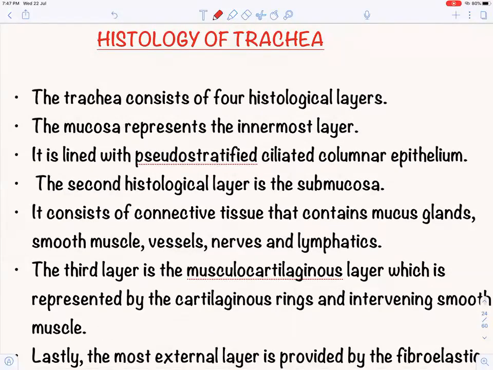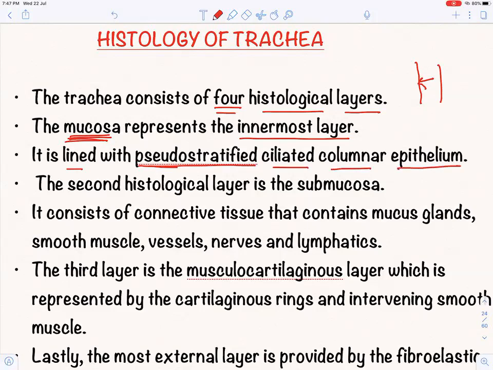The trachea consists of 4 histological layers. We are studying from the innermost to the outermost. So the mucosa represents the innermost layer. It is lined with pseudo-stratified ciliated columnar epithelium.